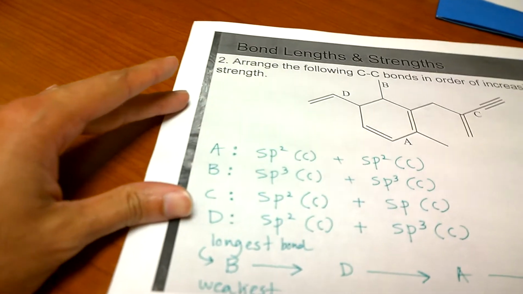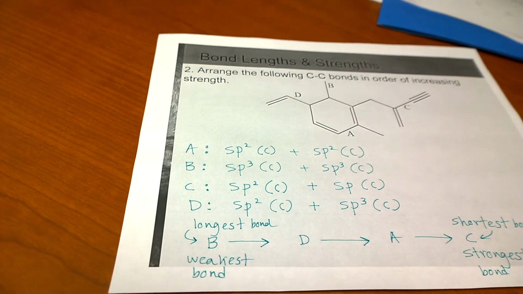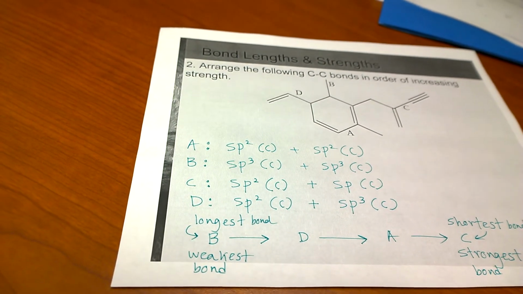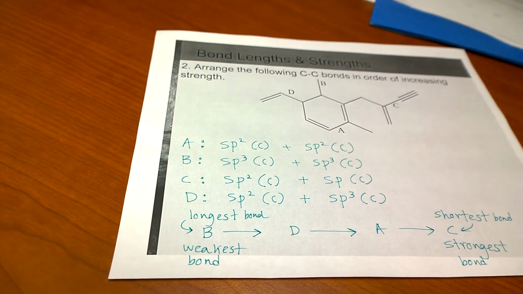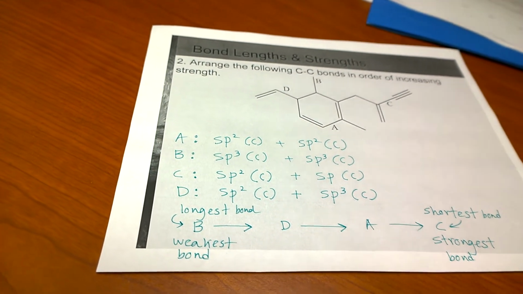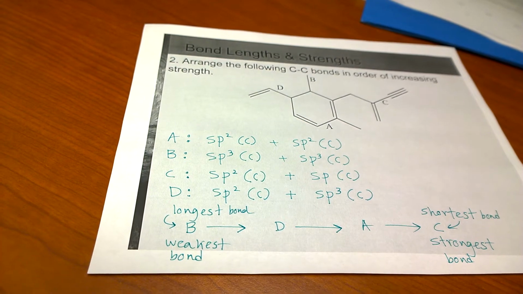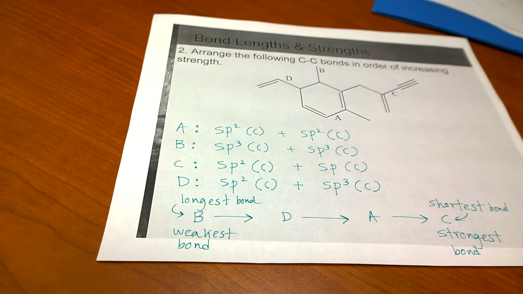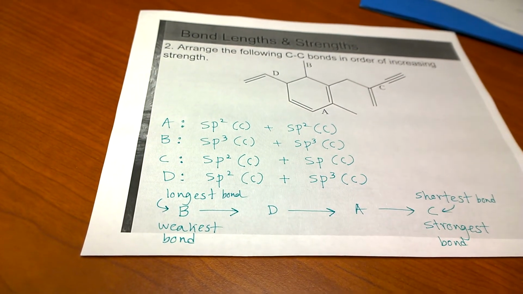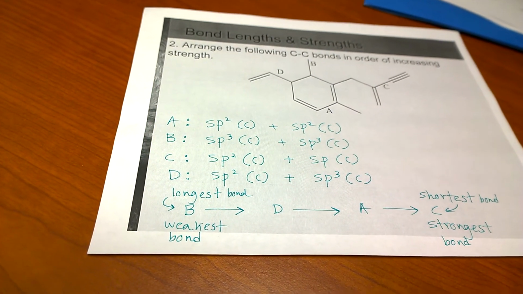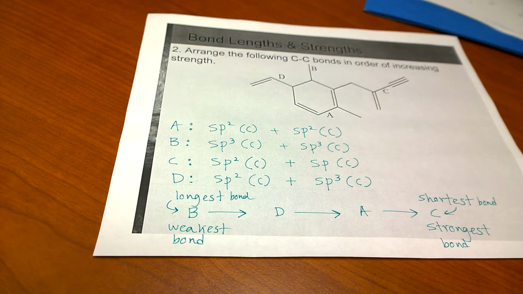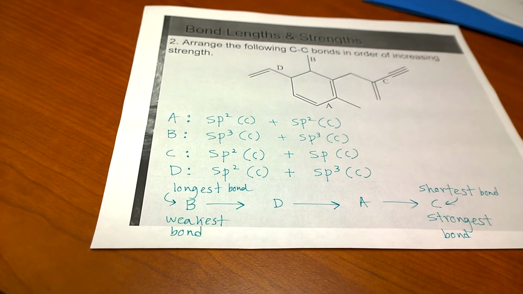So again, let's figure that out. Bond A is formed by overlapping 2 carbons that are double bonded. So we can say the carbons are using their sp2 orbitals to create the bond between the 2 double bonded carbons, or the bond labeled A. Bond B is formed by 2 single bonded carbons. So both of those carbons are utilizing sp3 hybridization.